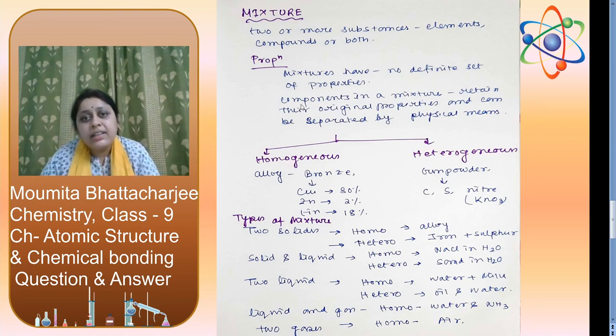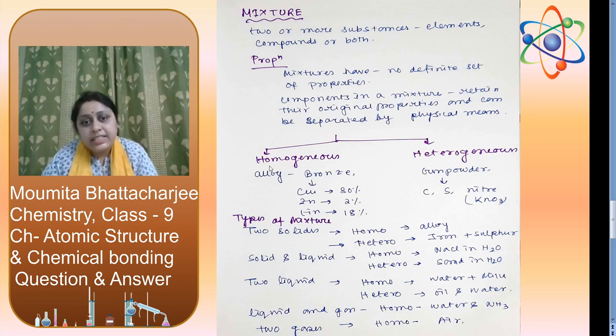We can mix the compounds or elements in any proportion. Components in a mixture retain their original properties and can be separated by physical means. That means if you dissolve sodium chloride or sugar in water, it will dissolve. If you evaporate it, we can get the sodium chloride or sugar back.